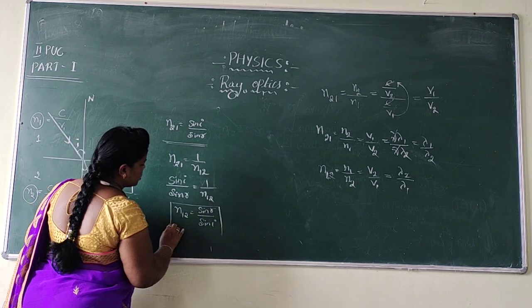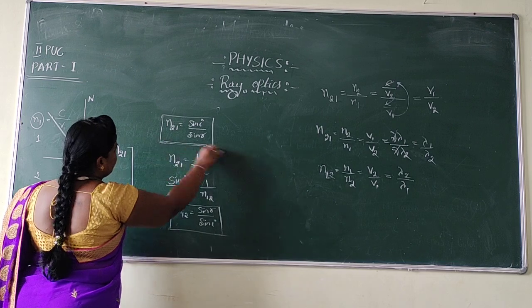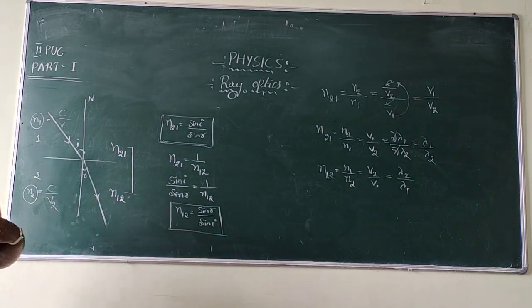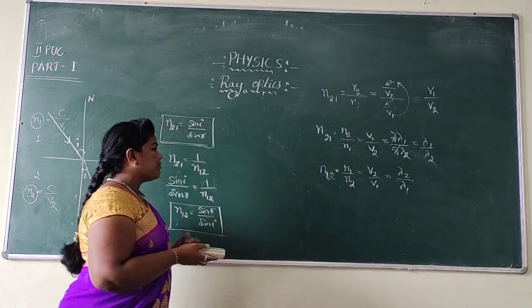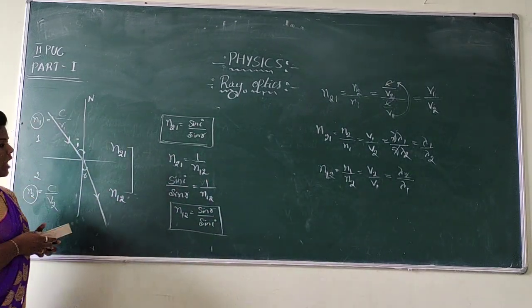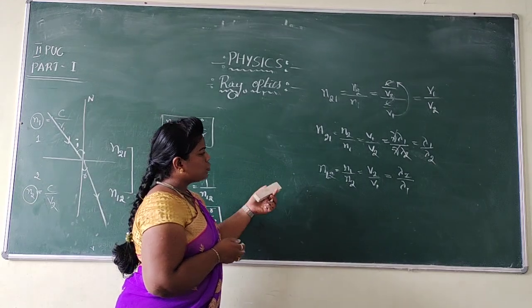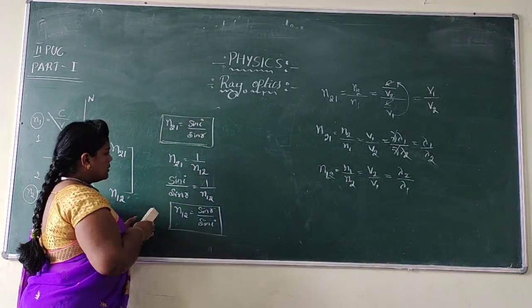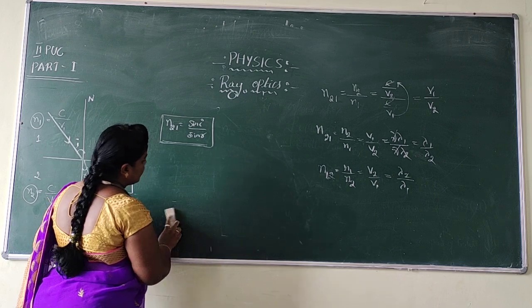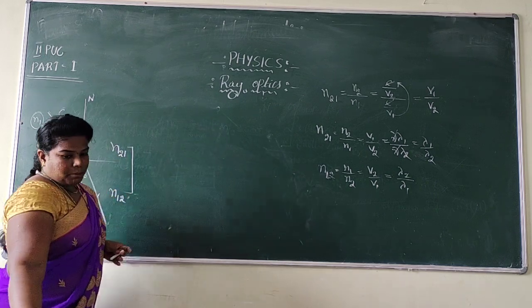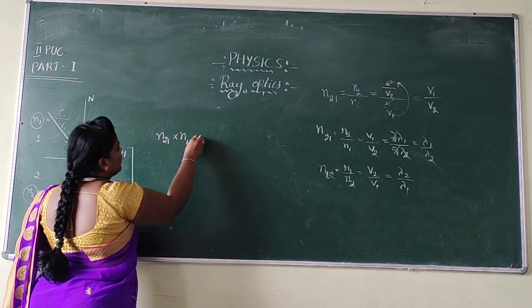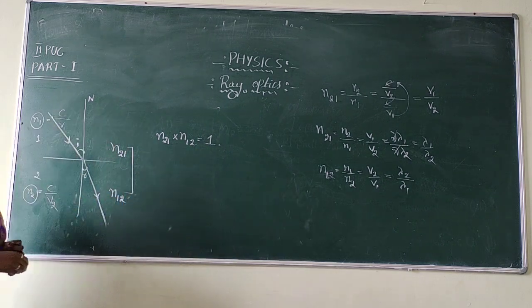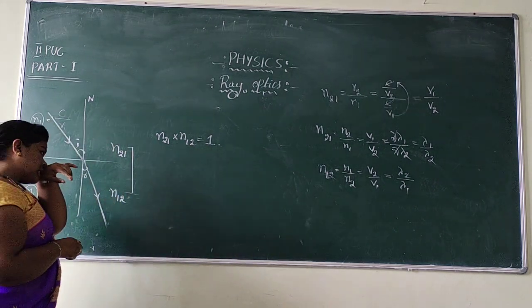Yes. Finally we got the expression for N12 as also for N21 with the help of Snell's law and also with the help of principle of reversibility. So this is about the absolute refractive index, and this is about relative refractive index and Snell's law, and how to write the different formulas for N21 and N12. And in case of principle of reversibility, I just want to show you again here. Suppose I multiply N21 and N12, it always leads to 1. This is also a formula for principle of reversibility.